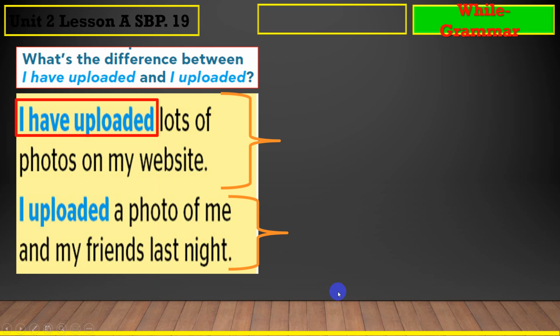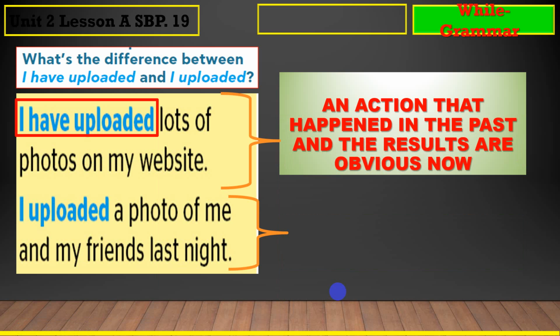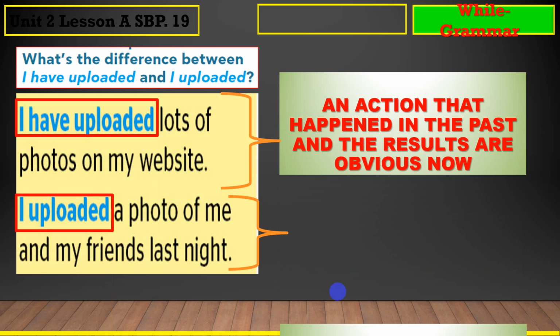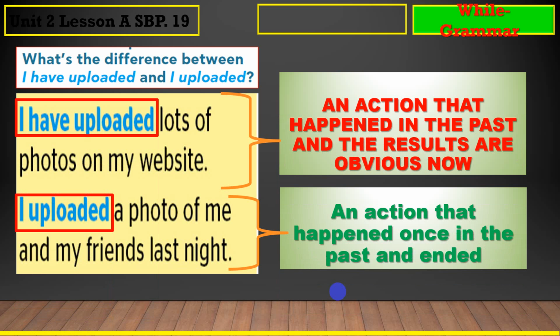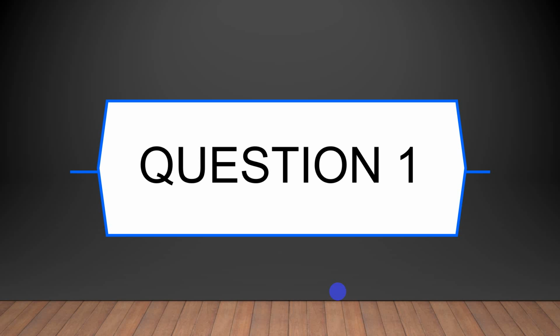Okay, now let's continue. What is the difference between the present perfect and the past? Yeah, I wanted you to have a look at these 2 examples. Try to read them. I have uploaded lots of photos on my website, to talk about an action that happened in the past and the result is obvious now. I can find the photos on my website. I uploaded a photo of me and my friend last night, an action that happened once in the past and ended. So I uploaded and the action finished.